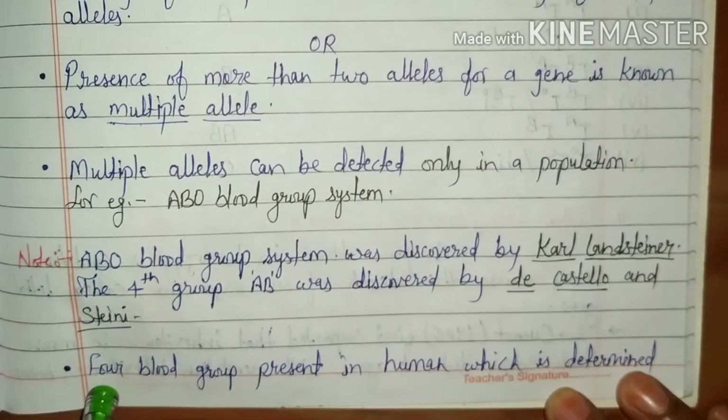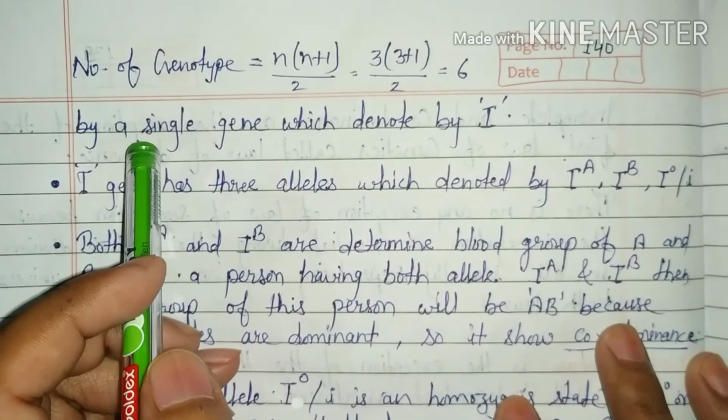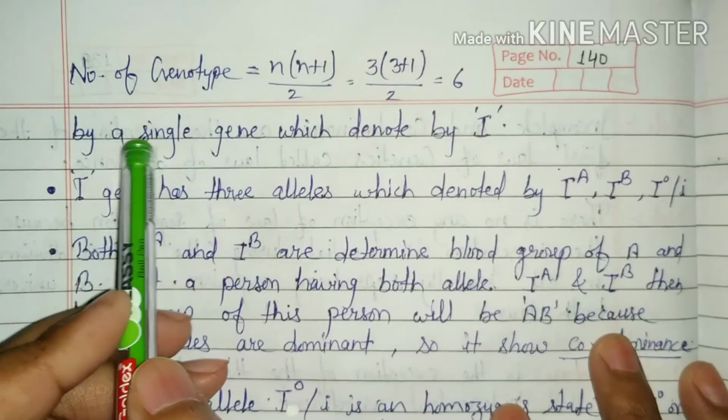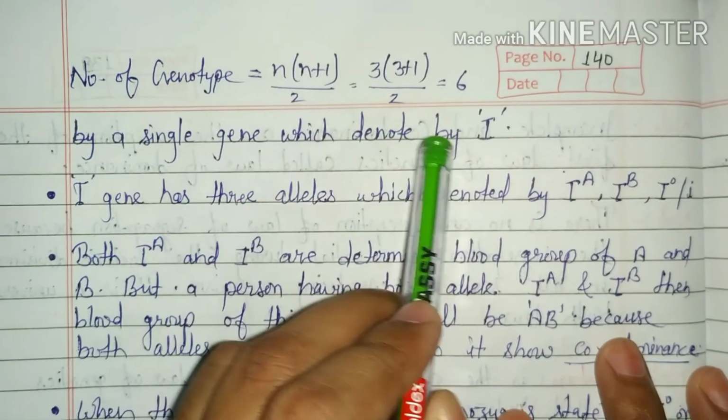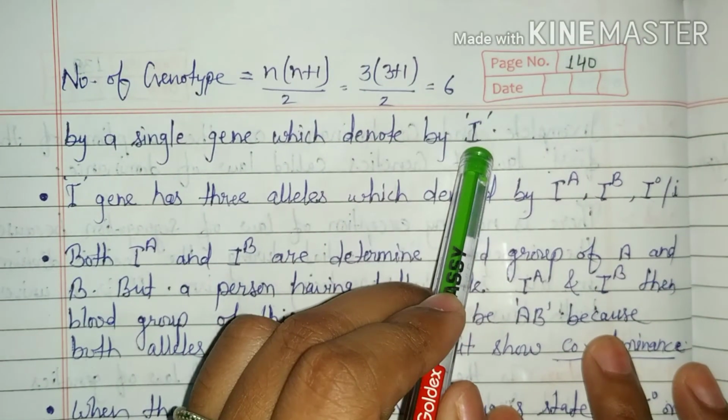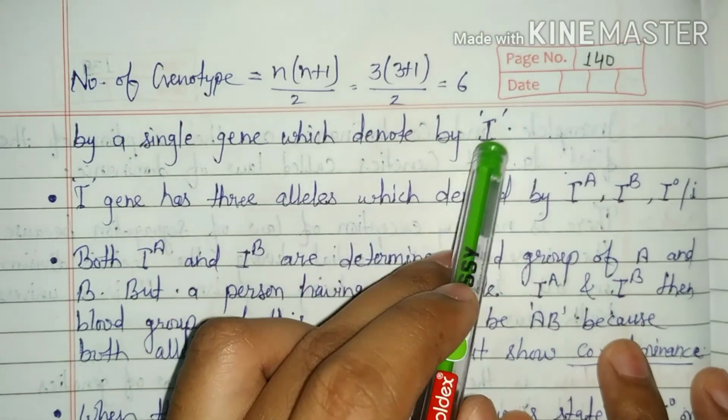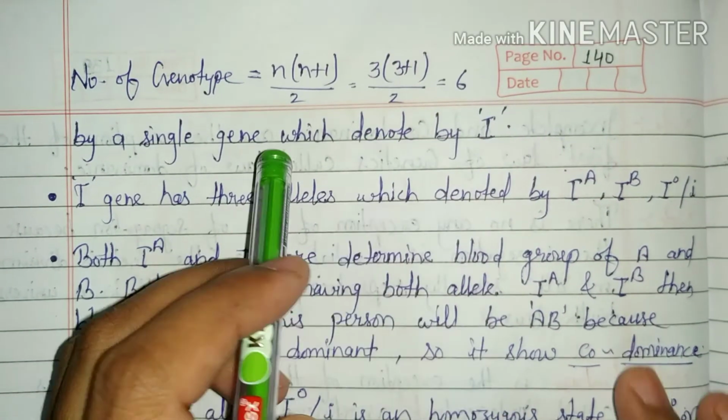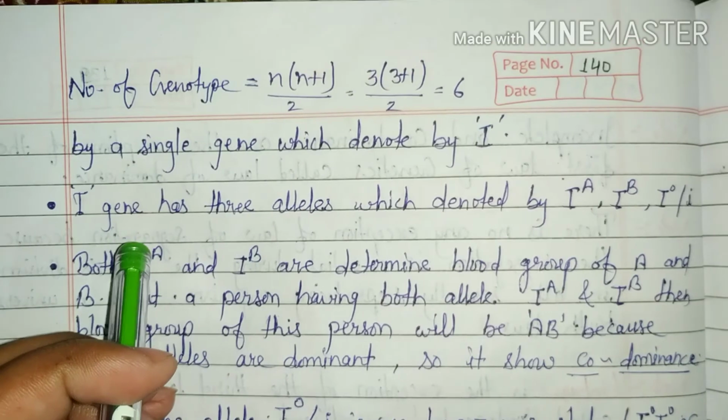So there are 4 blood groups in human beings, and 4 blood groups present in human is determined by a single gene which is denoted by I. It means capital I gene is responsible for 4 types of blood group in human beings.